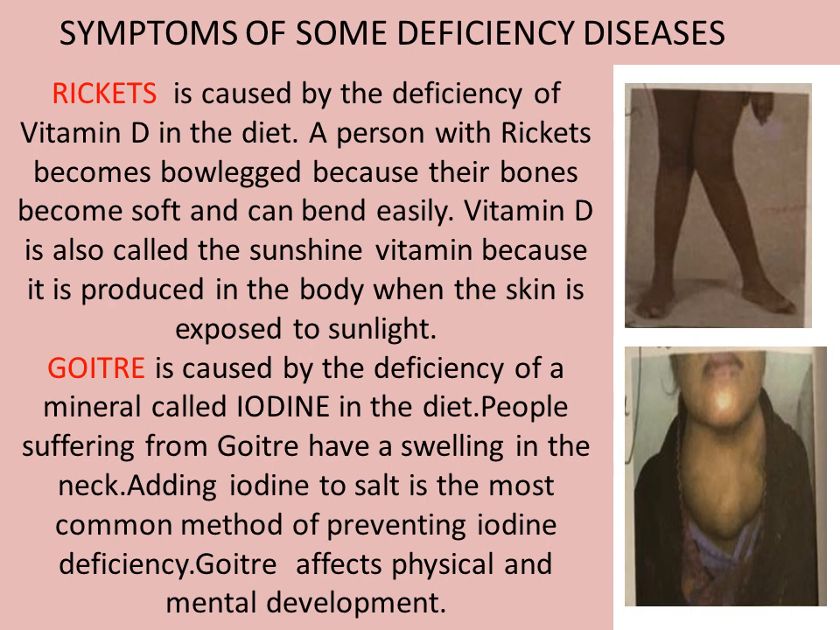to sunlight. Here we can also see a picture of a person suffering from goiter. Goiter is caused by the deficiency of a mineral called iodine in the diet. People suffering from goiter have a swelling in the neck. Adding iodine to salt is the most common method of preventing iodine deficiency. Goiter affects physical and mental development.